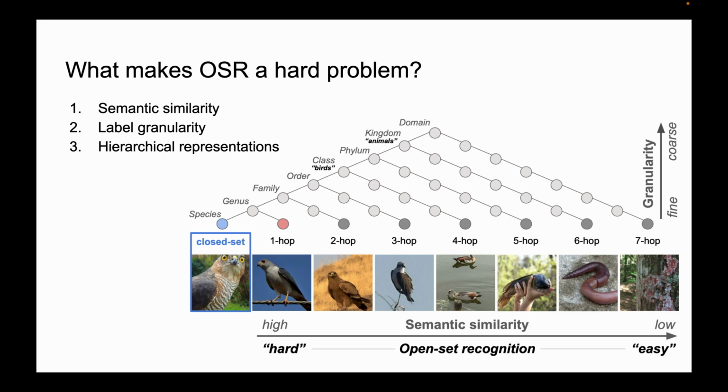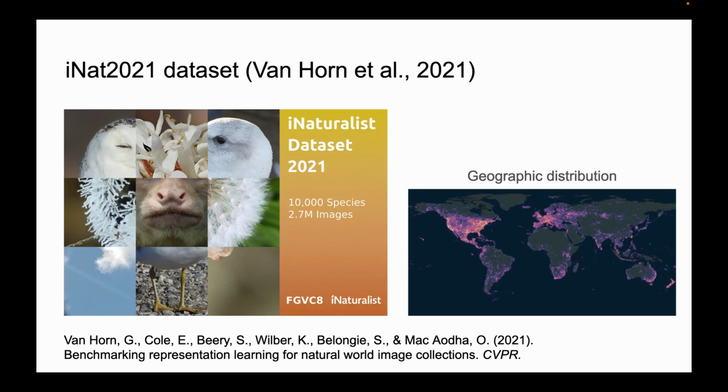We make use of existing taxonomies as a proxy for semantic similarity. We identify large-scale natural world image collections like the one from iNaturalist as an ideal data source to study open set recognition in fine-grained settings. Specifically, the iNat 2021 dataset by Van Horn et al. contains 10,000 species and 2.7 million images distributed around the globe.